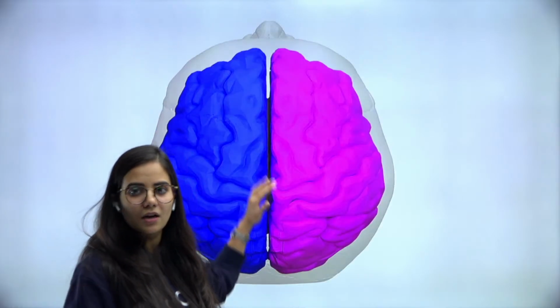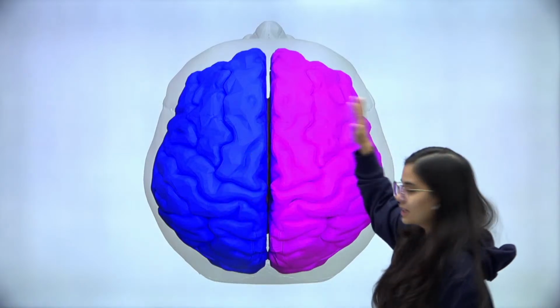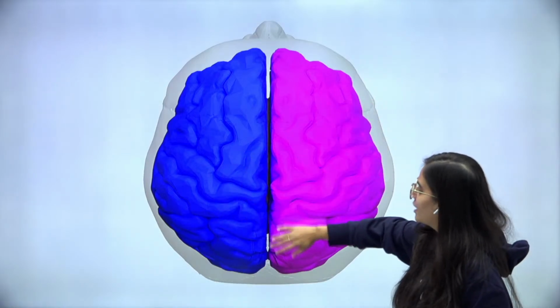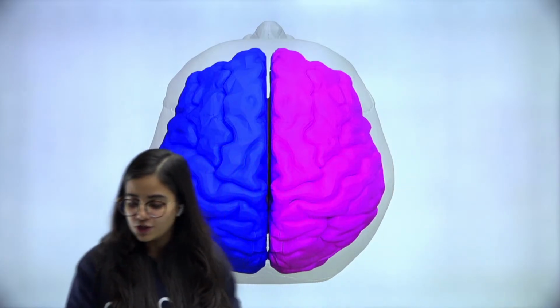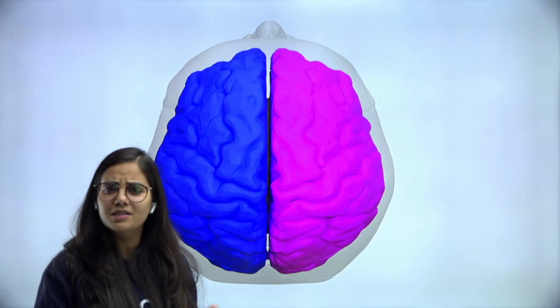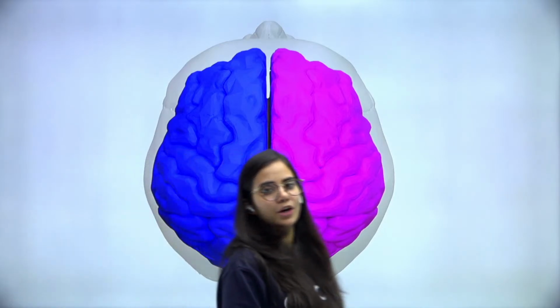So you can see the frontal overview of your brain, or the top view of your brain. One side you have your left hemisphere and the other side, that's your right hemisphere. But are they connected to each other? You can tell me quickly. What do you think?